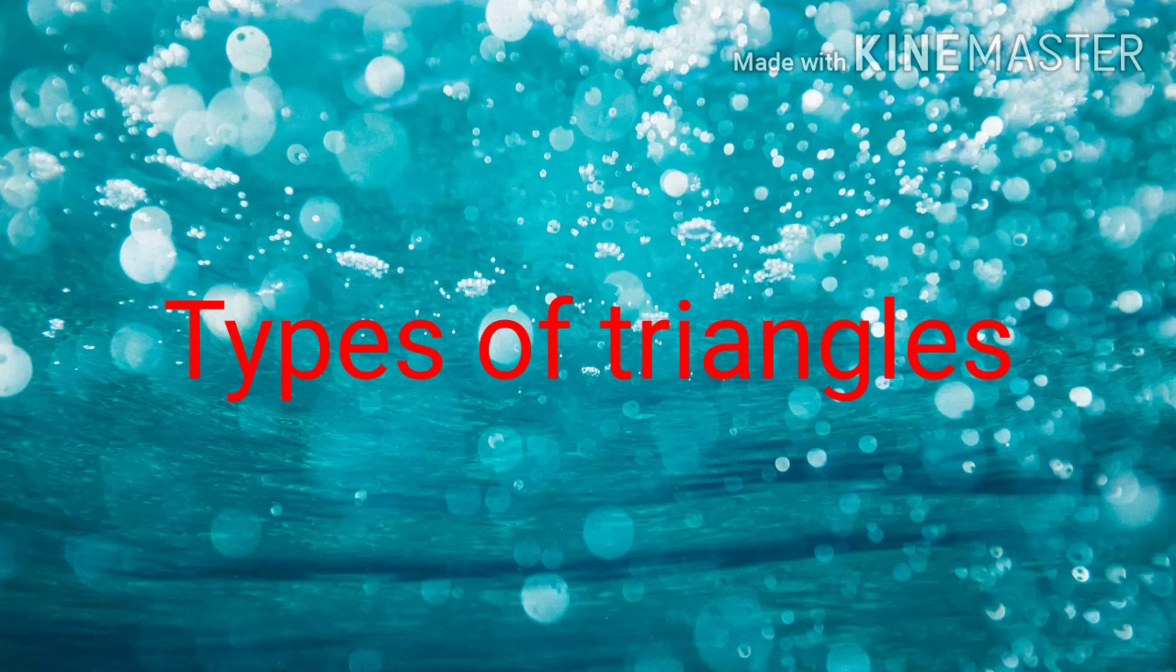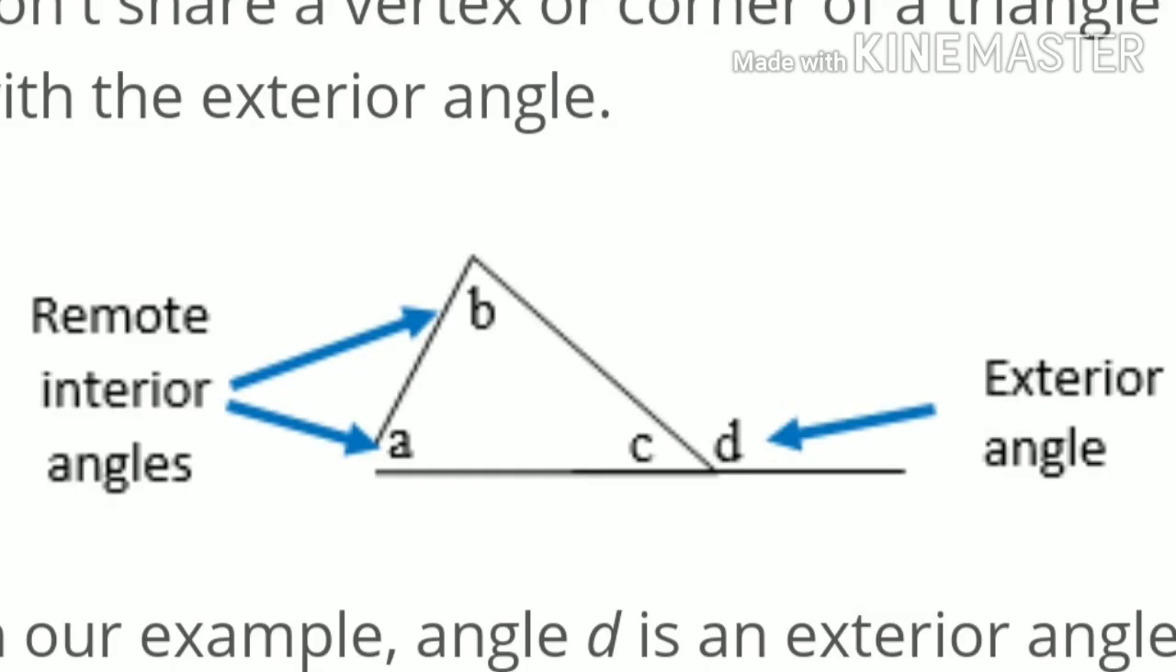Then on the basis of sides and angles, there are 3 types of triangle: acute angle equilateral triangle, right angle isosceles triangle, and scalene obtuse angle triangle. So there are a total of 9 types of triangles we discussed today, and the properties of each and every triangle also.